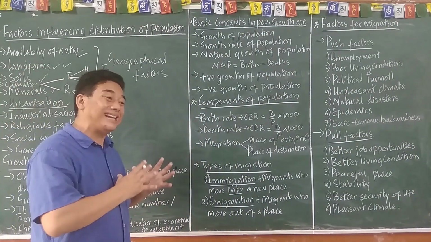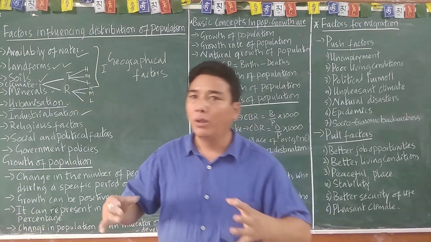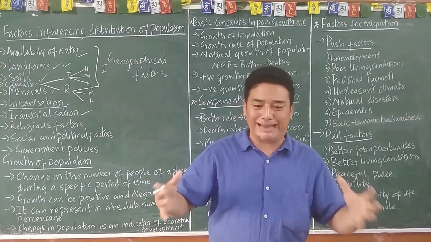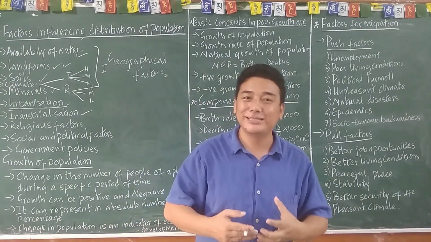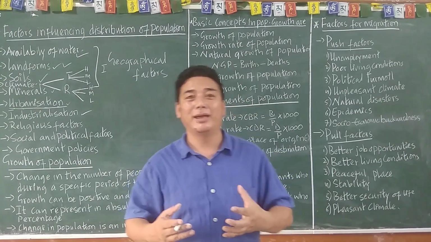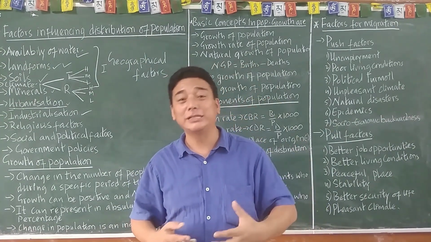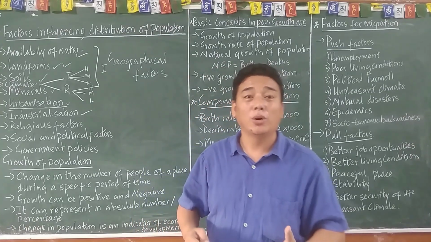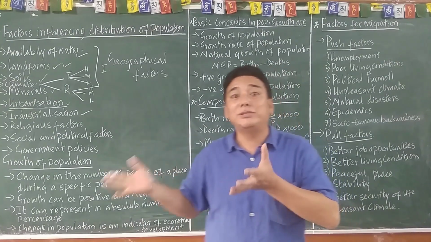And industrialization. Wherever there is a cluster or group of industry, for example, we have learned in class 8 that the Manchester of India is Ahmedabad, and the Manchester of Japan. And where is Manchester?